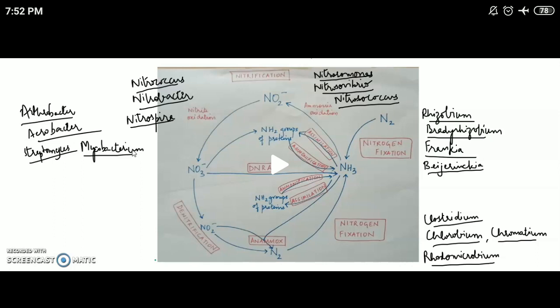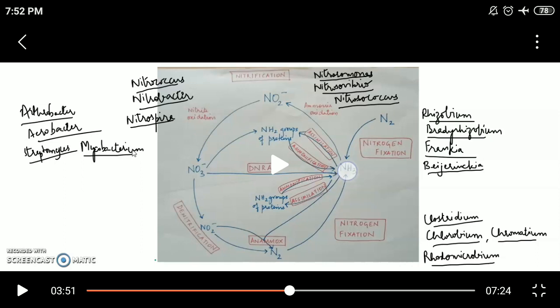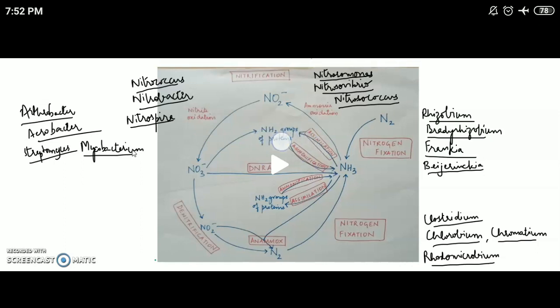Either we can have ammonia assimilation, which is shown over here, to form the NH2 amino groups of proteins. We can have this process aerobically as well as anaerobically. Or there can be nitrate assimilation, which is also called assimilatory nitrate reduction. So first, let us talk about ammonia assimilation.